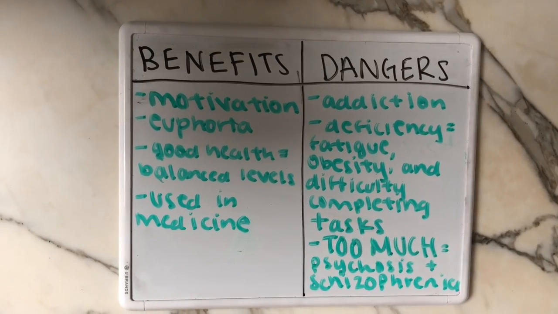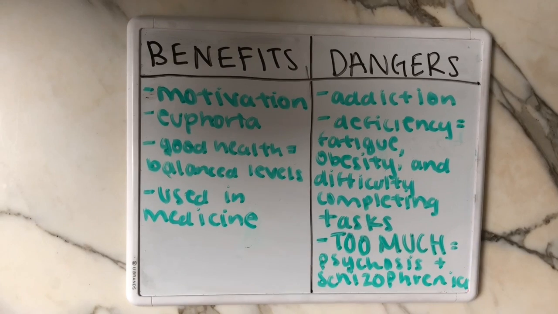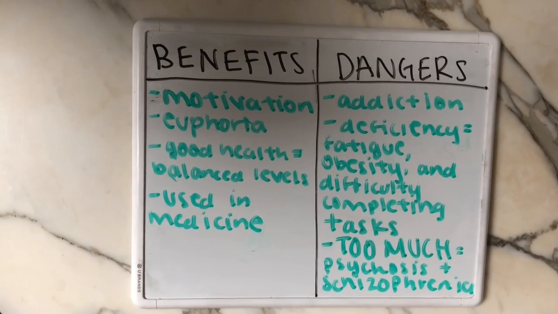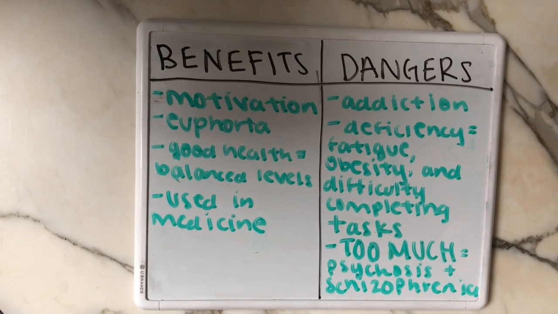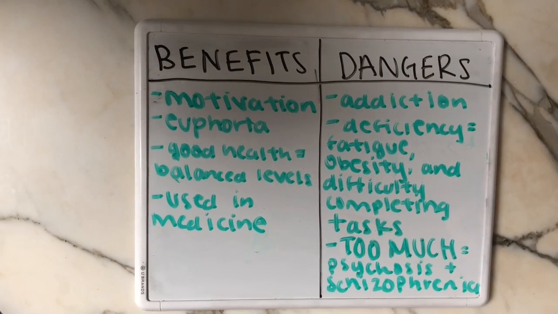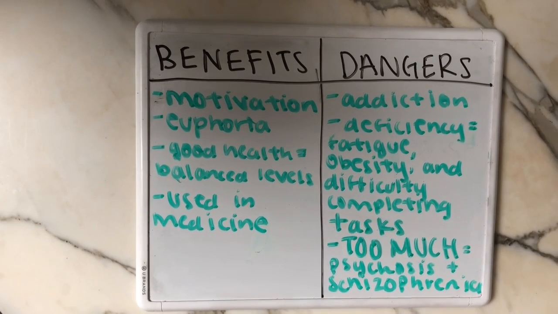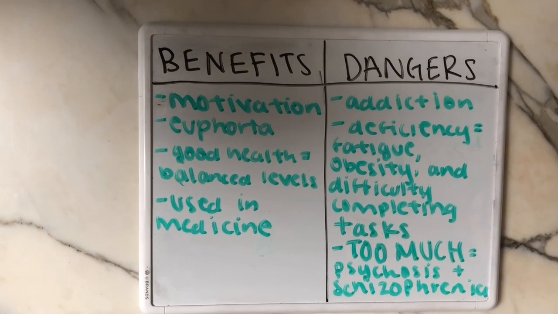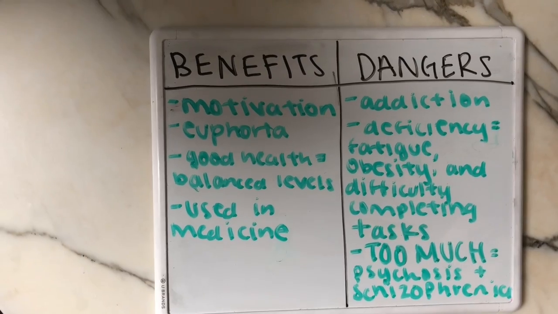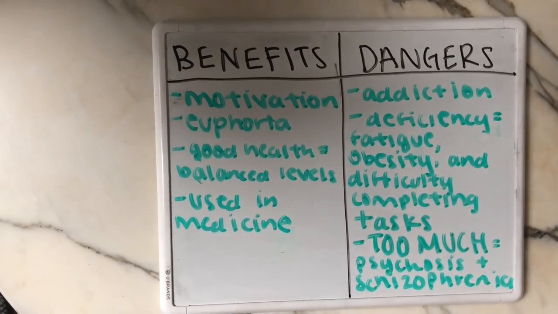Benefits of dopamine are that it causes feelings of motivation, euphoria, and good health equals balanced levels of dopamine, and it's also used in medicine. The dangers of dopamine are addiction, the feeling of being high due to the release of dopamine, meaning that if one seeks out the feeling regularly, it becomes an addiction. Deficiency: fatigue, obesity, and difficulty completing tasks. Too much dopamine can lead to psychosis and schizophrenia.